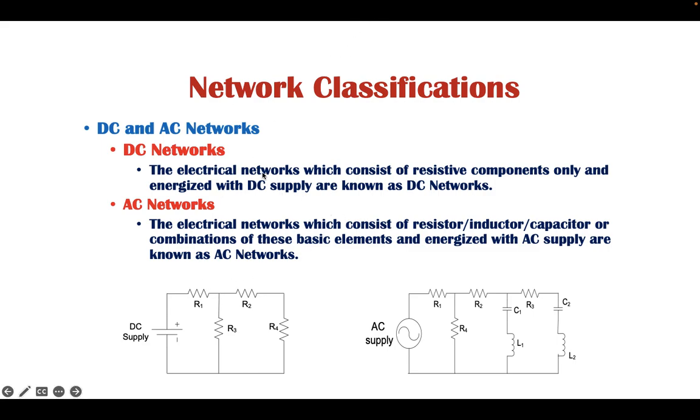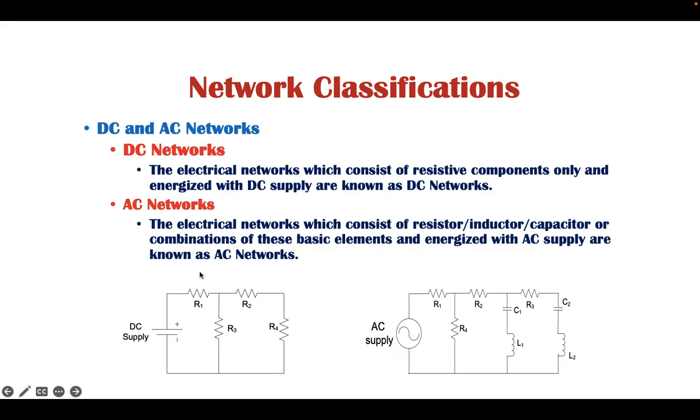An electrical network which consists mainly of resistive components and is energized with DC supply is known as a DC network. But it doesn't mean that we cannot have inductors and capacitors in a DC network; their behavior will just be analyzed in a different way. Whereas an AC network is an electrical network which consists of resistors, inductors and capacitors, or a combination of these basic elements, and is energized with AC supply.